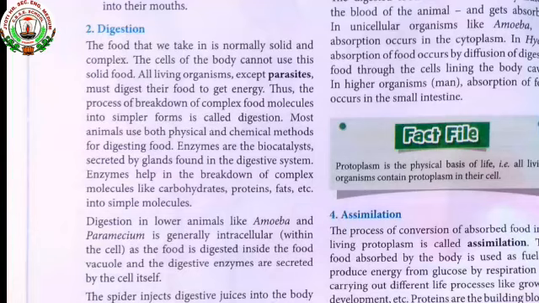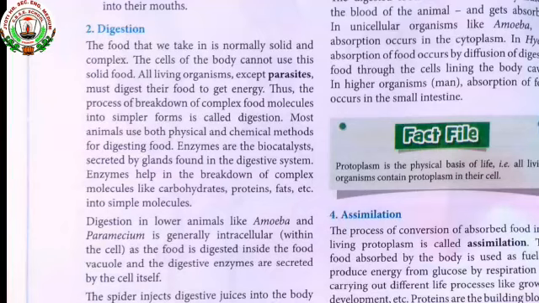Let's see the paragraph. The food that we take is normally solid and complex. The cells of the body cannot use this solid form. All organisms except parasites must digest their food to get energy. Thus, the process of breakdown of complex food molecules into simpler form is called digestion. Most animals use both physical and chemical methods for digesting food.